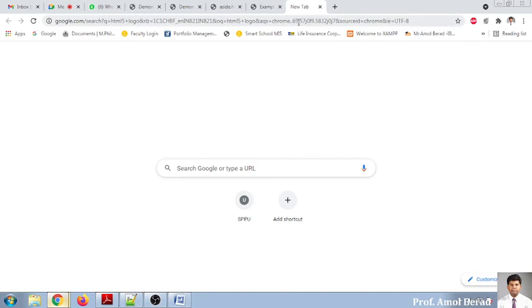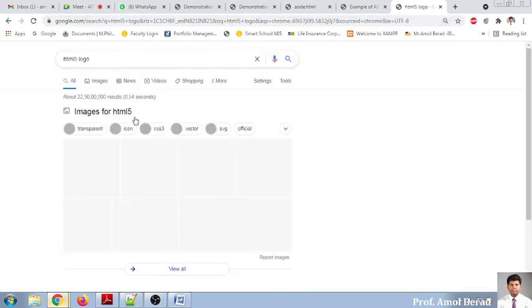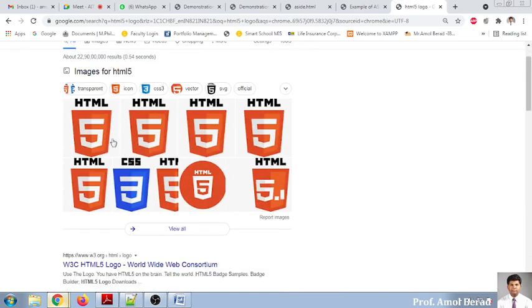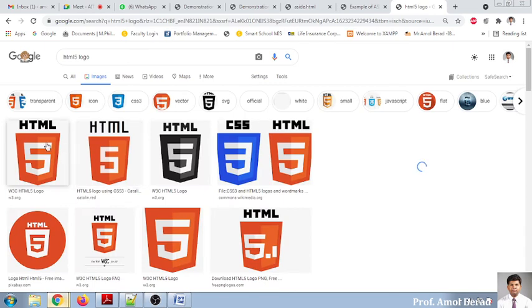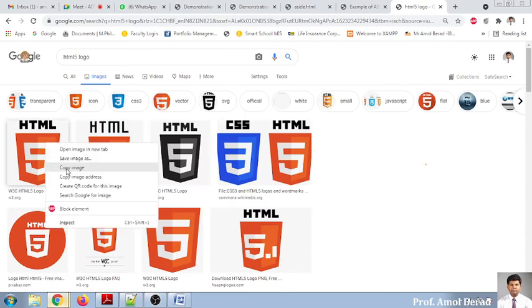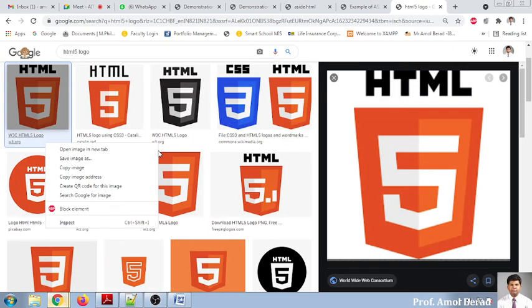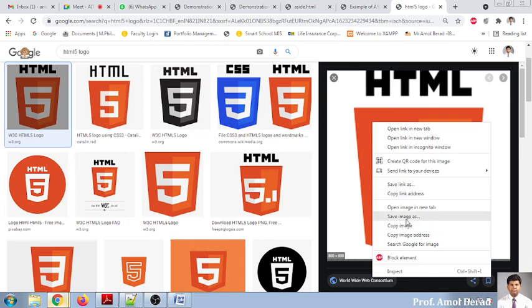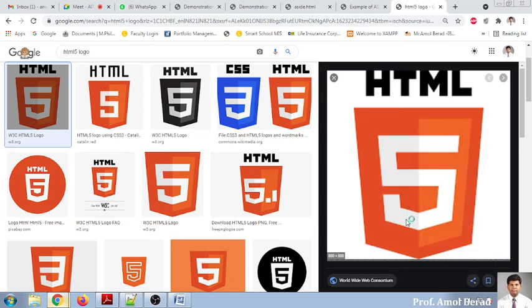And I'm putting this because whenever we are working with figure, what we require is images for using this one. So we'll go for this one. So HTML is there. I just want to save this. Save image as.